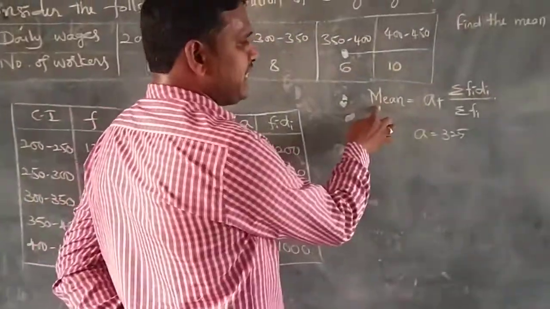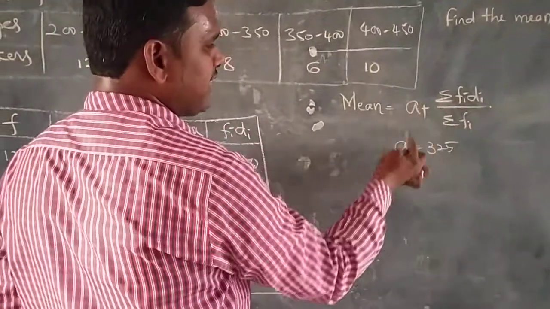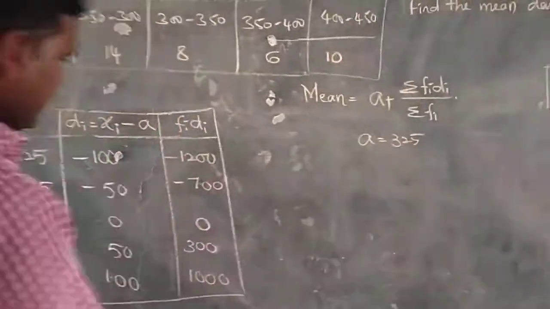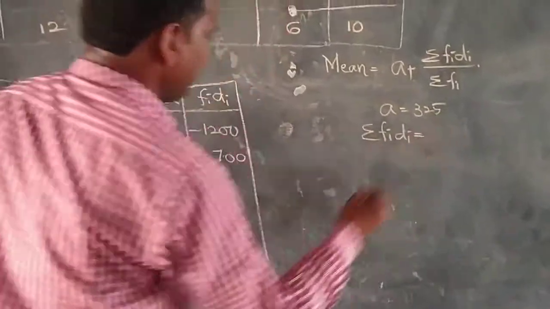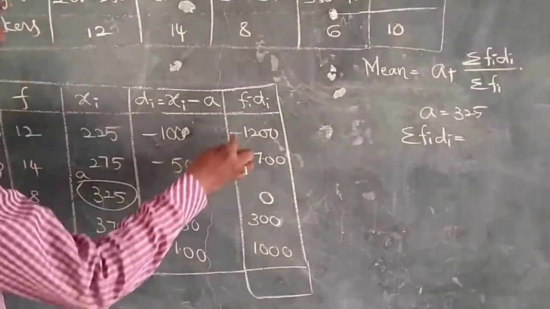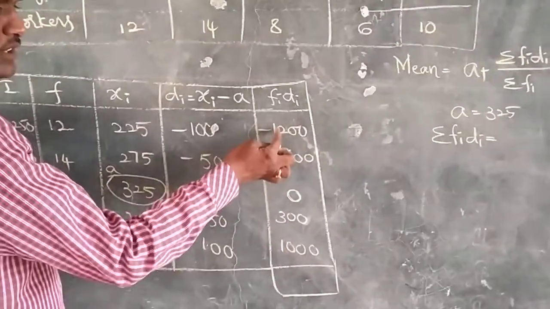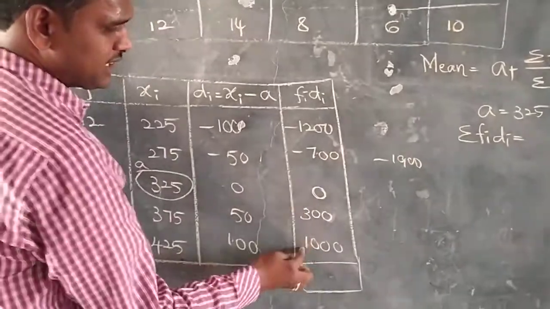In the formula, mean is equal to a plus summation fi di by summation fi. The a value is 325, and summation fi di means all the fi di values will be added. Some are negative, some positive. The negative sum is 1900 and the positive sum is 1300.